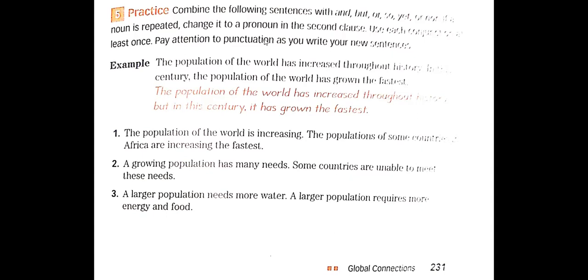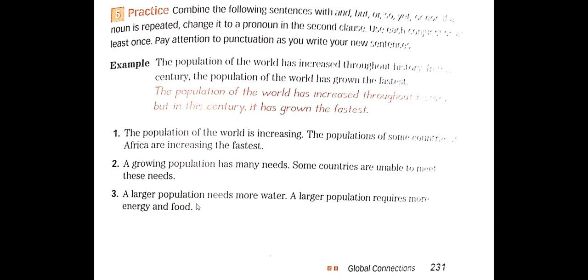Some countries are unable to meet these needs. Number 2: a growing population has many needs, and some countries are unable to meet these needs. It can be, yes. He said in the question, use each conjunction at least once. So some sentences can take more than one conjunction.